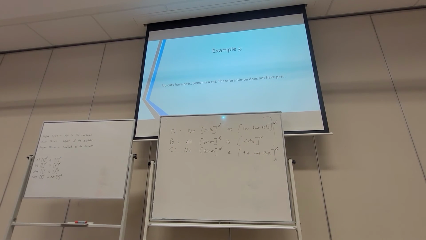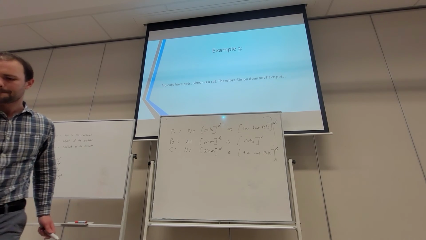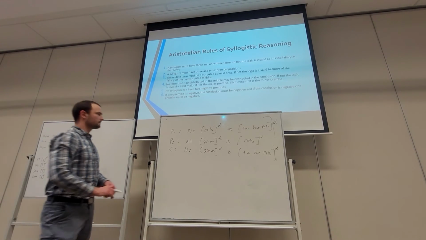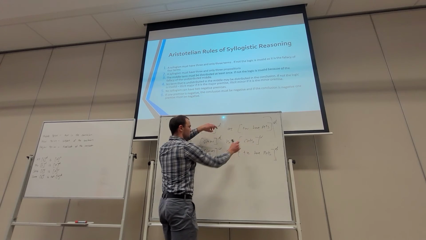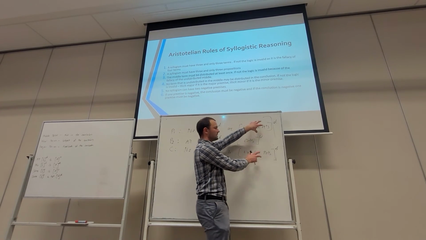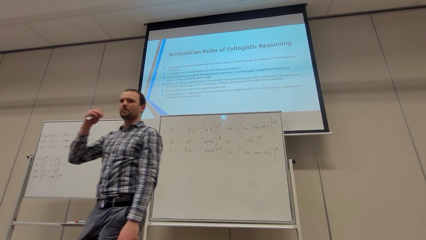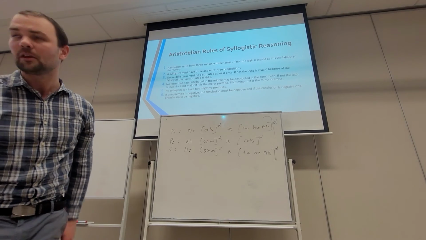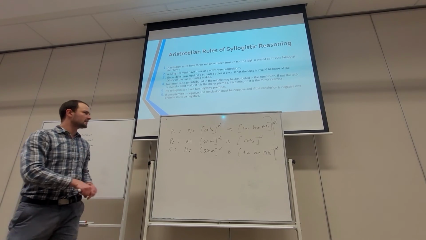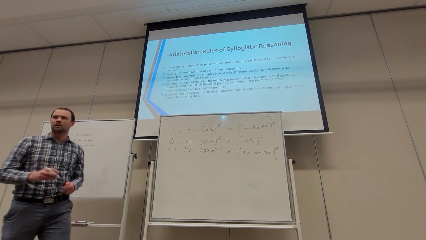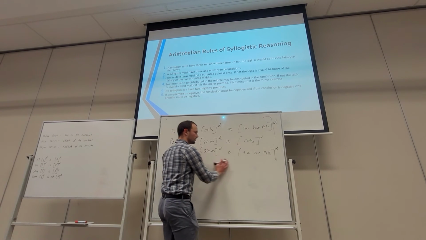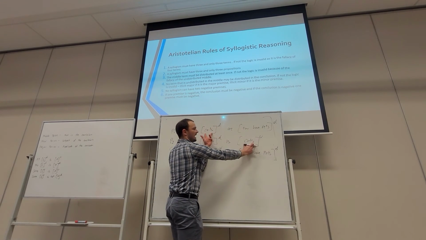Okay, let's check the rules. We've got 3 terms, so cats, Simon, and that which have pets. 3 terms, 3 propositions. Let's move on to the third rule. The middle term must be distributed at least once. What is the middle term? It's not used in the conclusion, it's used in both premises, cats.